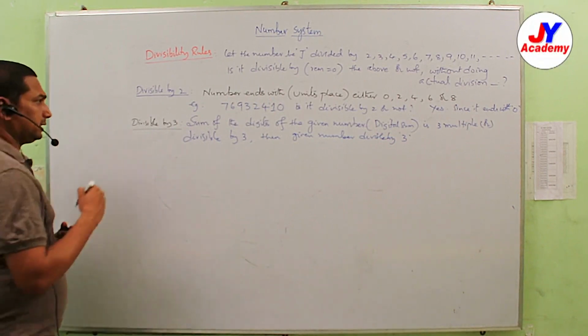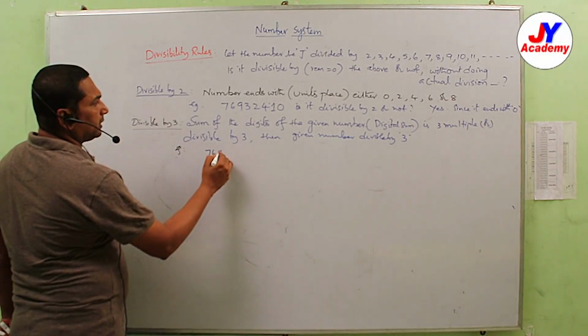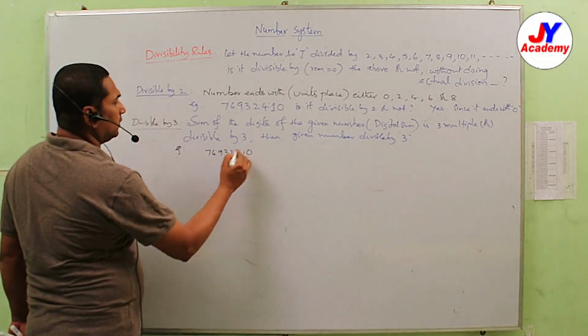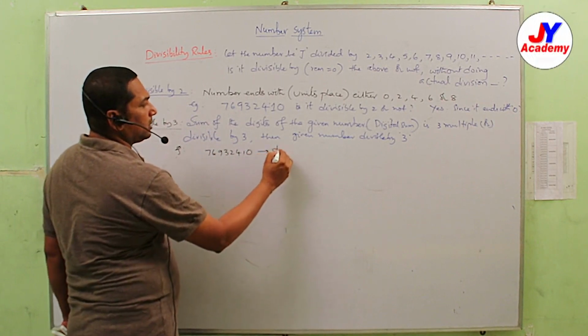Suppose we take the same example, 76932410. Is it divisible by 3 or not? Now consider the digital sum.